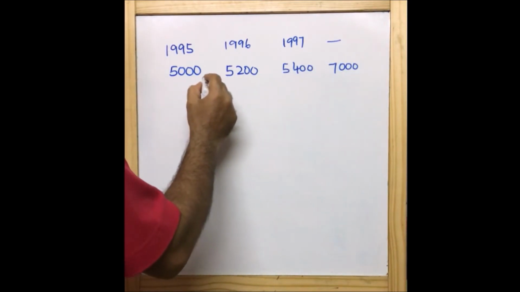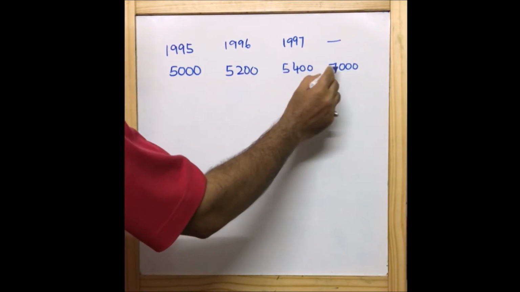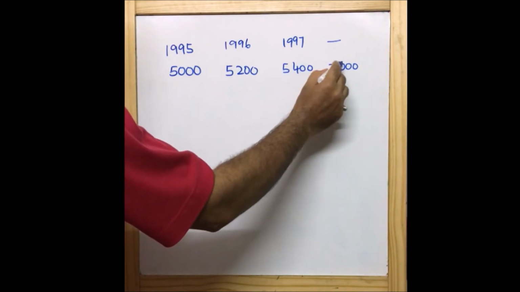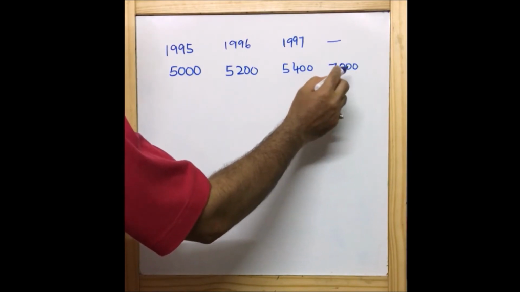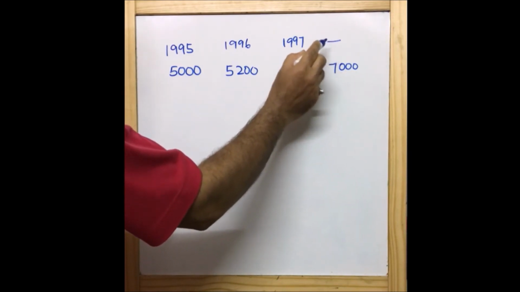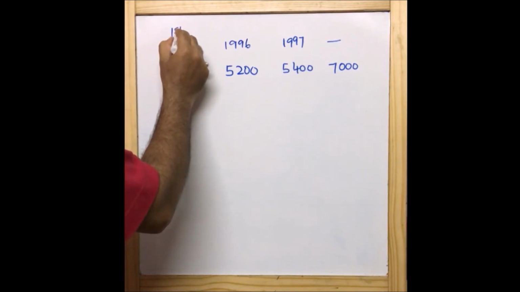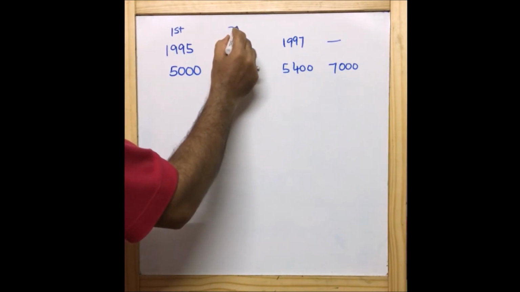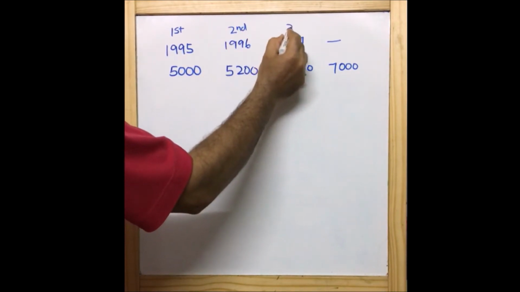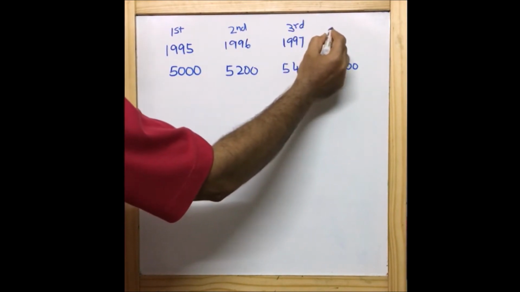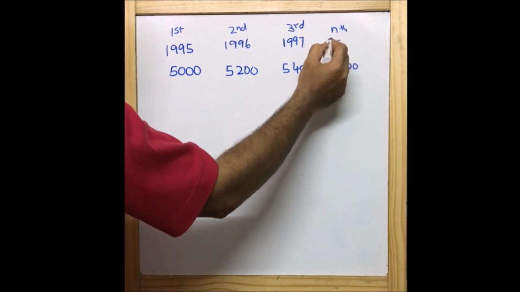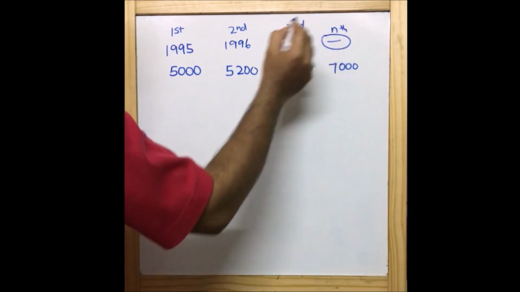When the salary kept on increasing by 200, it reached a stage of 7,000, and the question asks us to find out in which year the salary reached this. So now let me make 1995 our first term, 1996 our second term, this one our third term, and this one our nth term. This is the term that we are going to find out.